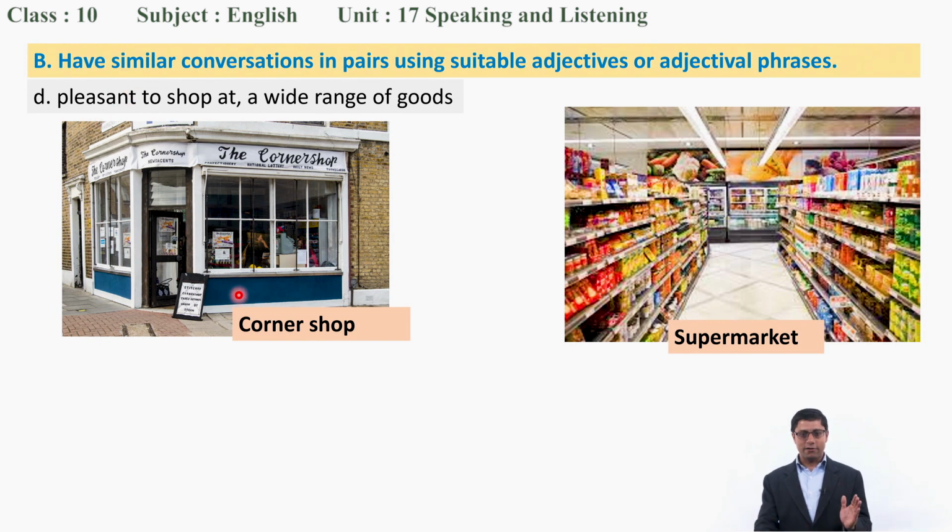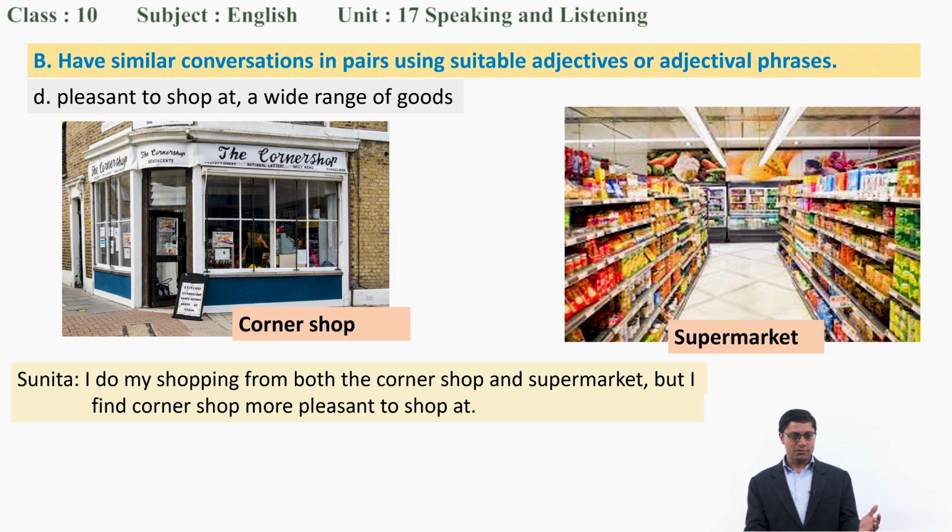Now the last one. So see, corner shop and supermarket. We are going to compare these two places. So pleasant to shop. Which one? A wide range of goods. Where do we find wide range of goods? So see the comparison here, and see, Sunita says, I do my shopping from both the corner shop and supermarket, but I find corner shop more pleasant to shop at. Okay, Sunita finds corner shop more pleasant to shop at.